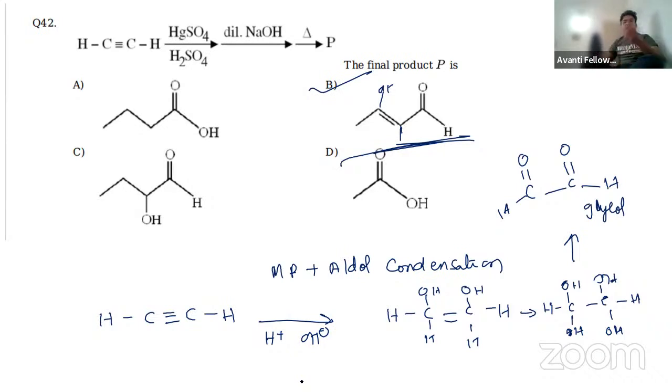That is aldol condensation. Yes, in condensation, one alkene will form. Among all the options, B is the only suitable one. That is our answer. When you want to answer more quickly, dilute NaOH and heating you are doing, right? So aldol reaction plus heating means condensation. Obviously, you are going to get a beta hydroxyaldehyde. Okay, so that is why I am telling you that enol formation you have to check. Enol formation is only possible in case B.